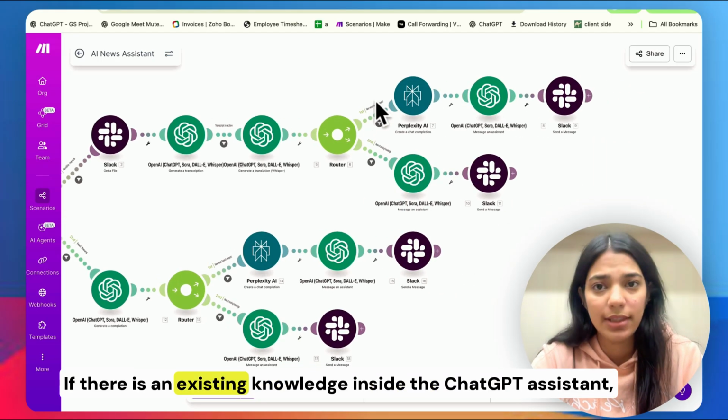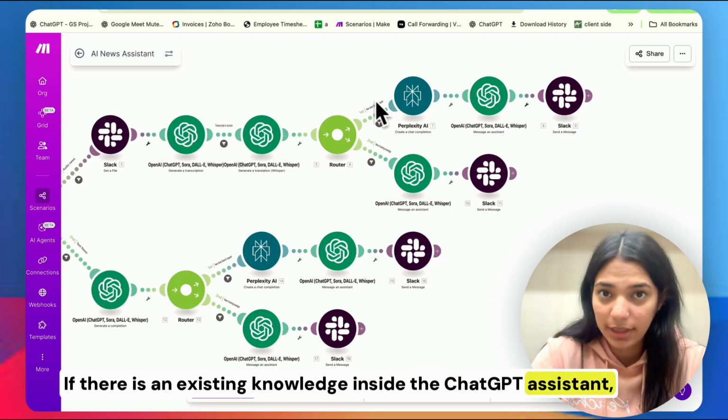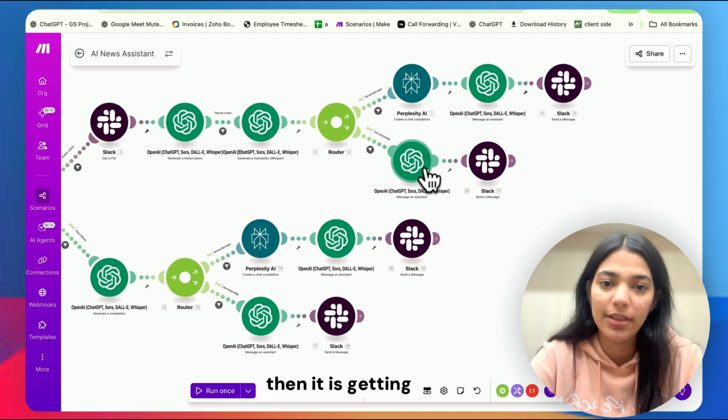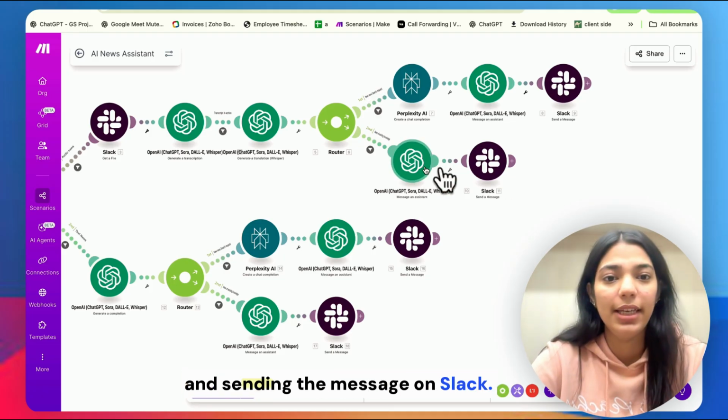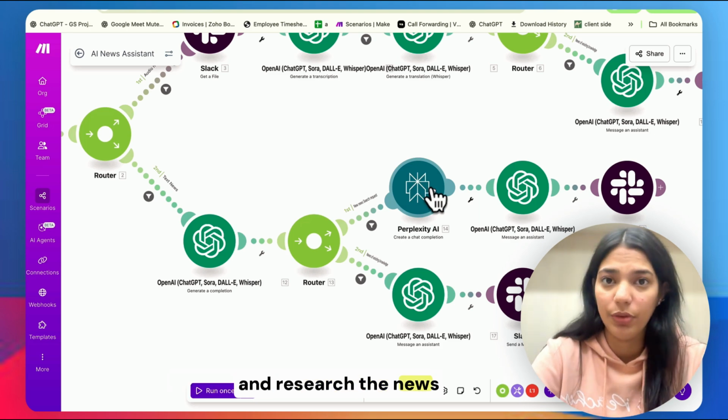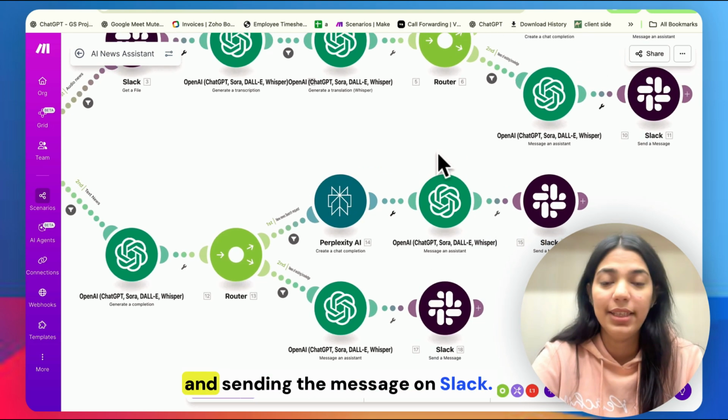So these are the different routes that are used for either the existing knowledge base or for the new knowledge. If there is an existing knowledge inside the ChatGPT assistant, so we have given it the vector files, and if it's finding the knowledge in that, then it is getting that knowledge from the assistant and sending the message on Slack. Then it is using the Perplexity AI to monitor and research the news and get the top results and sending the message on Slack.